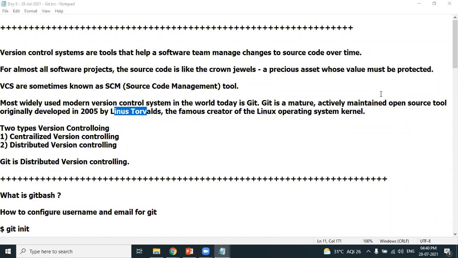It's purely the developer's responsibility. It is purely the development team's responsibility to manage the source code and different versions of the source code. So this means that the Git tool, whatever we are learning now, is practically used by the developers. The Git concepts we are learning now are actually implemented and used by developers.